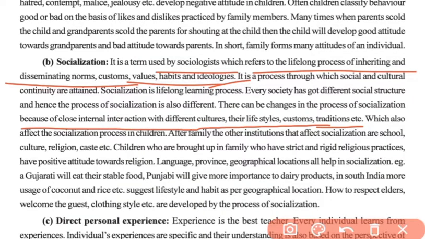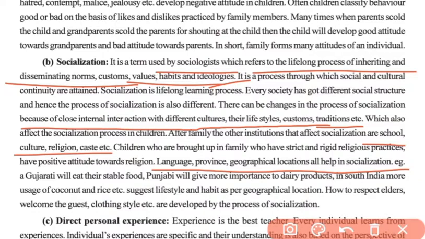Then after family, the other institutions that affect socialization are school, culture, religion, caste, etc. So after family, socialization includes our school, our culture, our religion, caste, etc. And also language, province, and geographical location help in socialization.